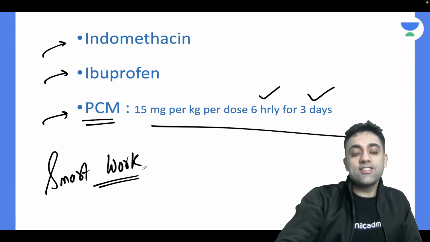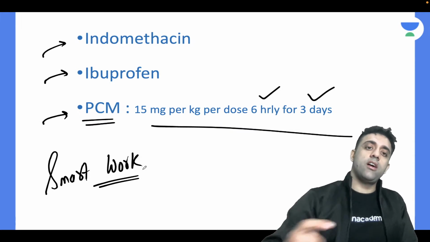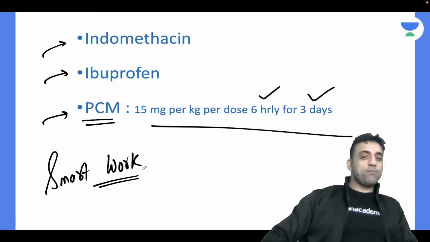So the options for closing the patent ductus arteriosus are indomethacin, ibuprofen, and PCM.